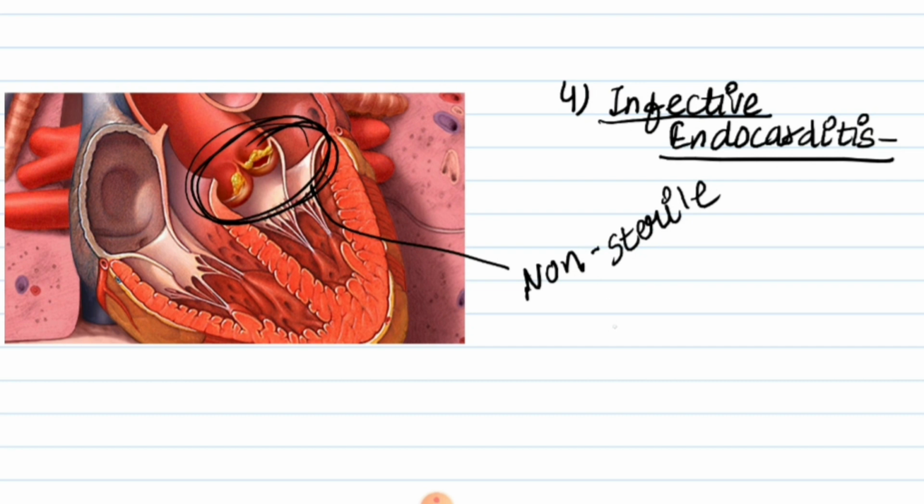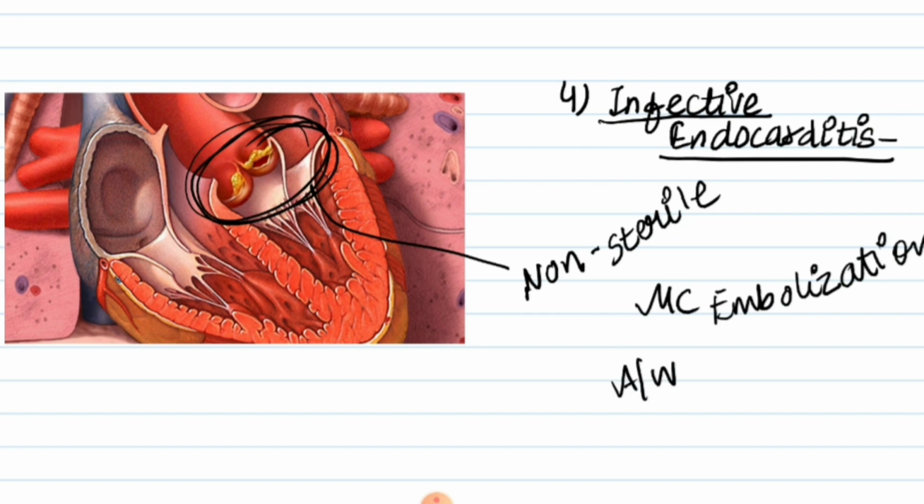Embolization is the most common complication of infective endocarditis, and it is associated with streptococcal infection.